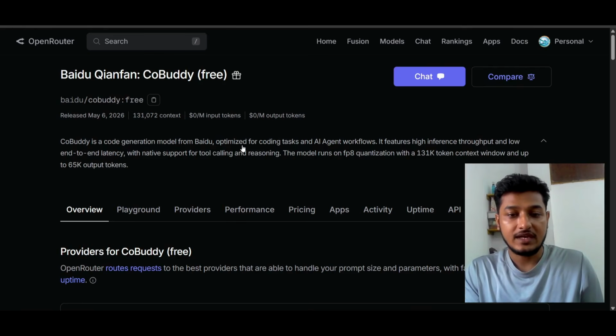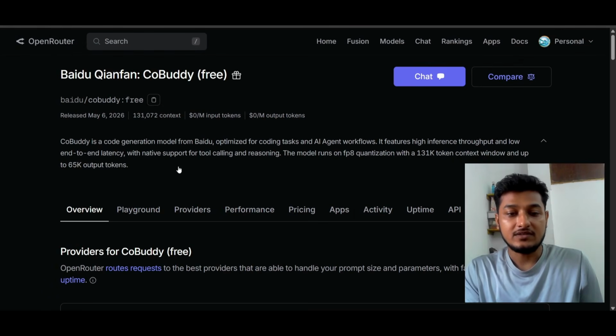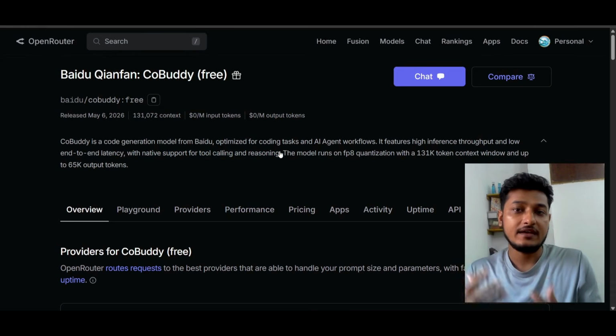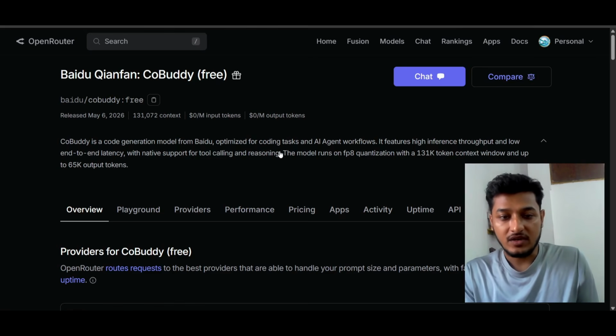They have mentioned that it has AI agentic capability, and it supports tool calling and reasoning. That means in OpenClaw or in any other AI agent like Hermes, you can use this model because of the tool calling capability.